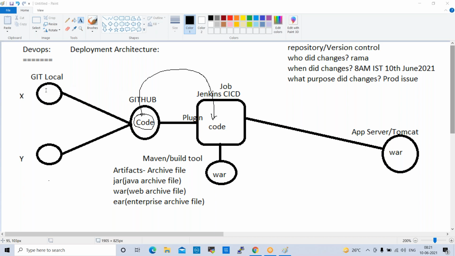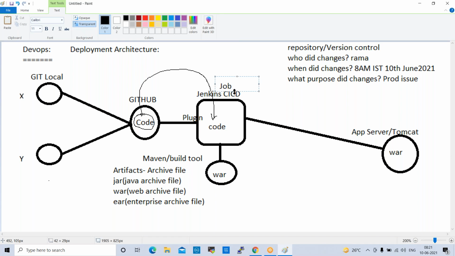Whenever developers develop the code in their local and push the changes to GitHub, immediately Jenkins will have some PollSCM job. PollSCM is one type of job that I'll show you in Jenkins. Whenever changes happen in GitHub, it will immediately pick them up, convert them into a war file, and push it to the application server. Here the deployment will happen.